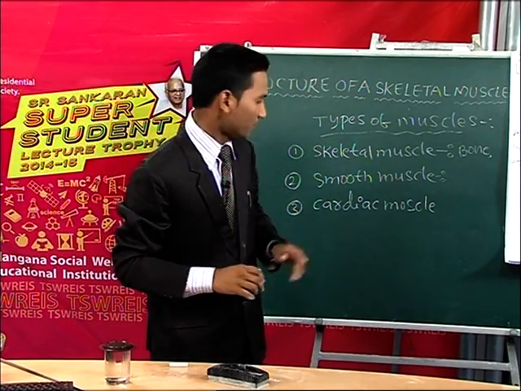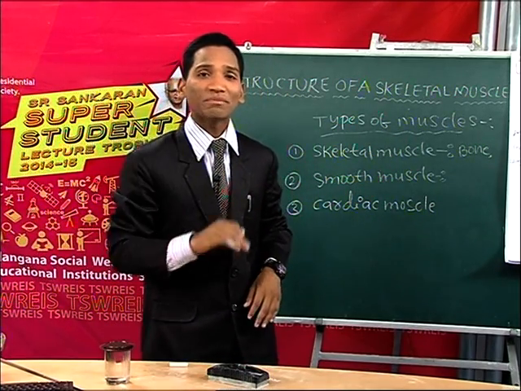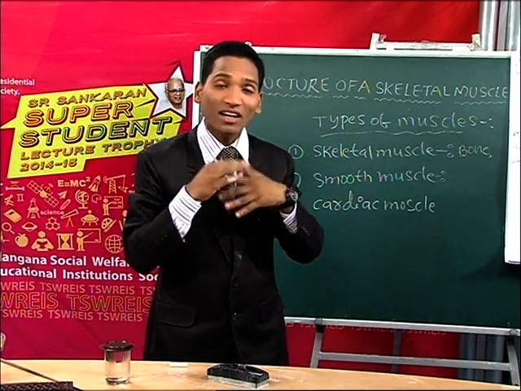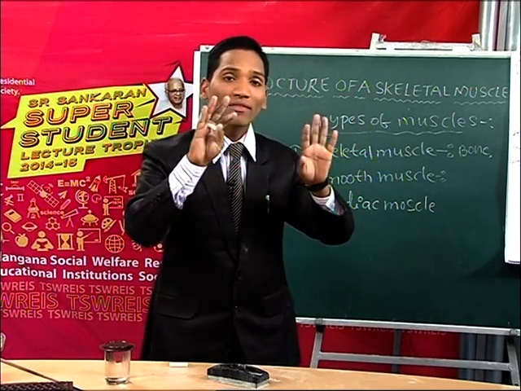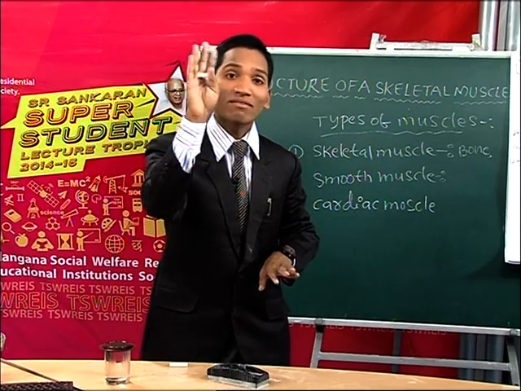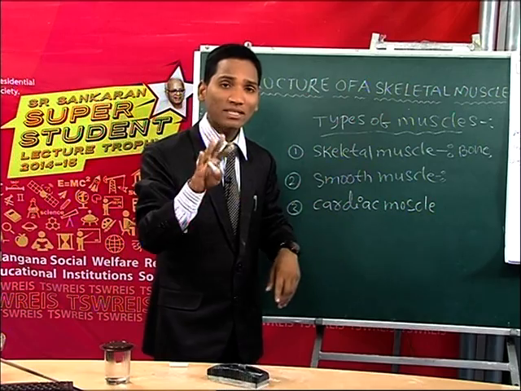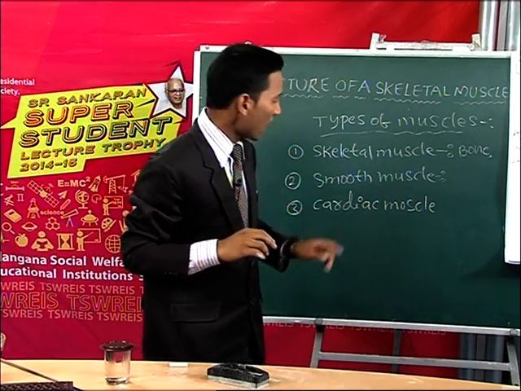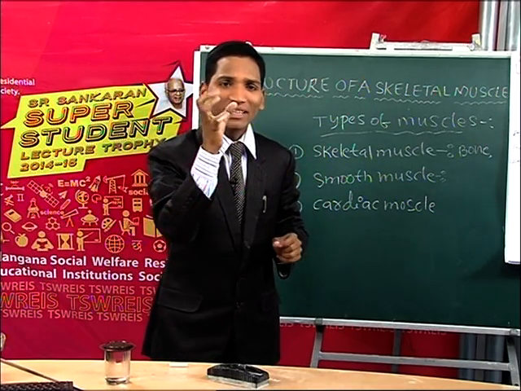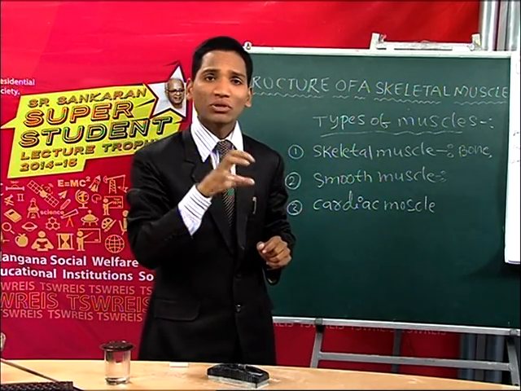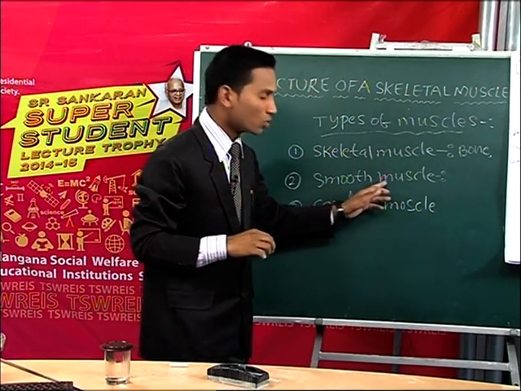The smooth muscles are involuntary in nature. Why? They are not under the conscious control of an organism. They are under the control of the autonomic nervous system. These smooth muscles do not contract very quickly; they contract very slowly. So this is about the smooth muscles.